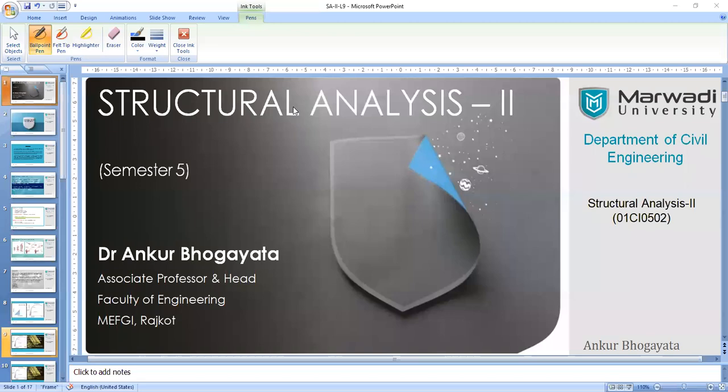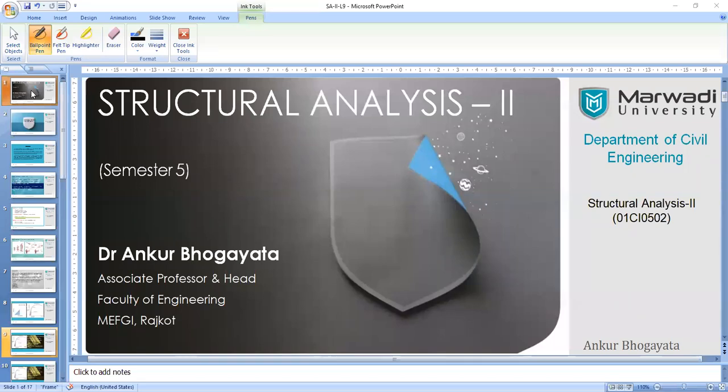If the body is ideally elastic and you remove the force, it will try to regain its original position, which is not the right story for concrete or even other structural materials like high strength steel or timber, because once they are deformed, it is nearly difficult for them to come back to the original position because of material limitations, right? However, we will be assuming that our structural materials of the beams behave as an elastic material and obey Hooke's law, right?